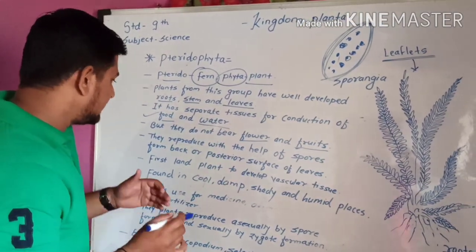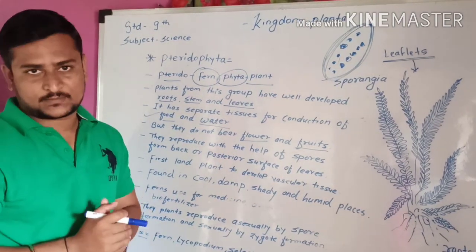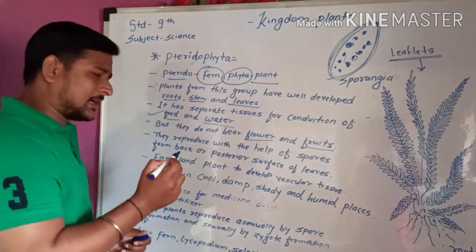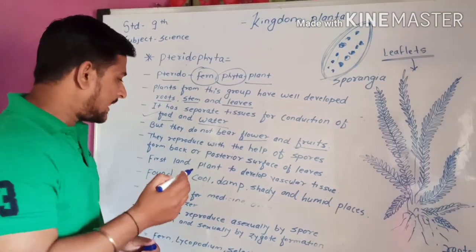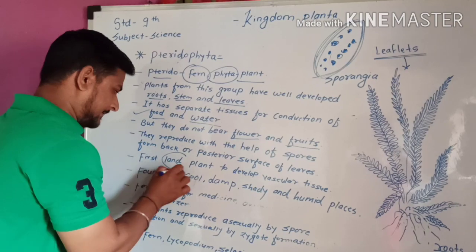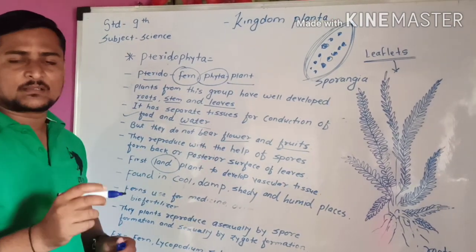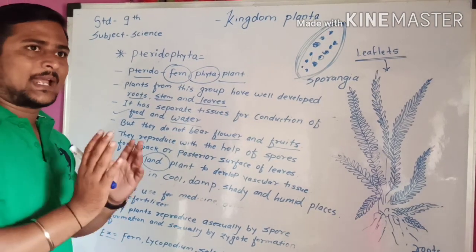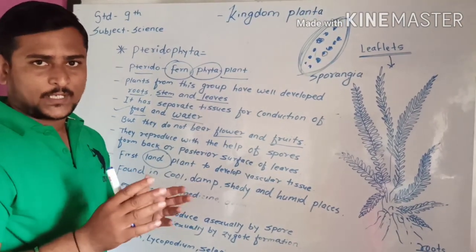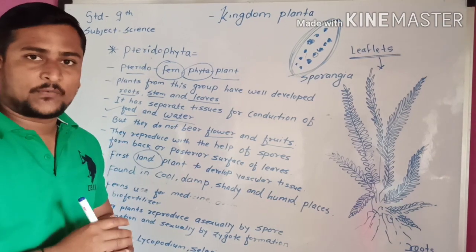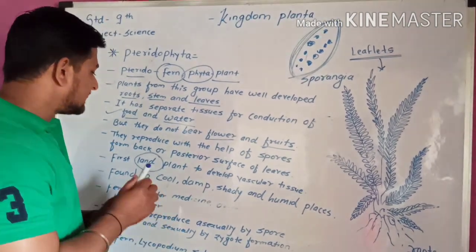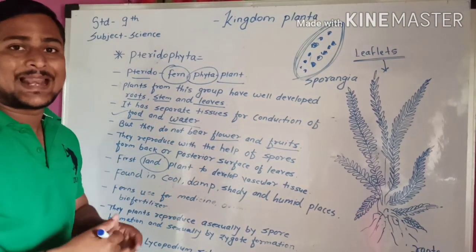This is the first land plant, developed on land with vascular tissue. It is also called a terrestrial plant. Why? Because this is the first plant which has grown onto the land. We saw that Bryophyta requires water, and in the same way Thallophyta also requires water. But this is the first plant which has grown onto the land.